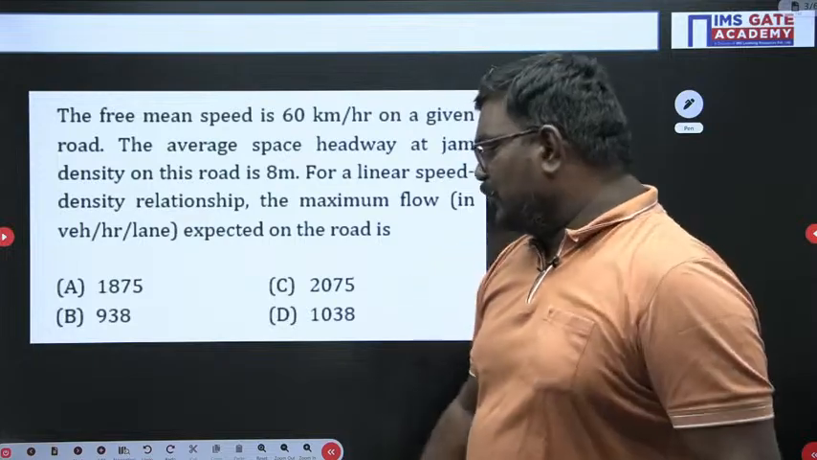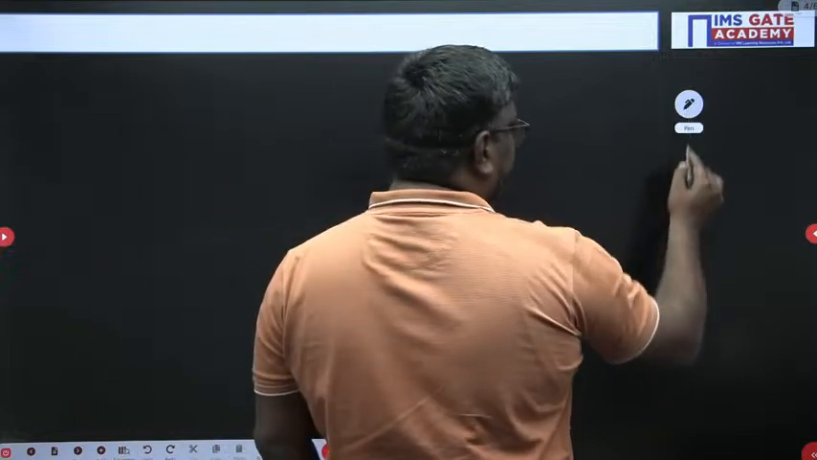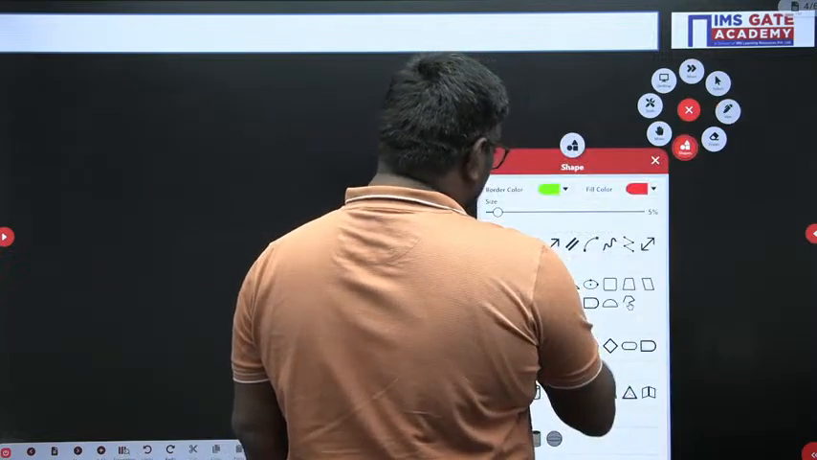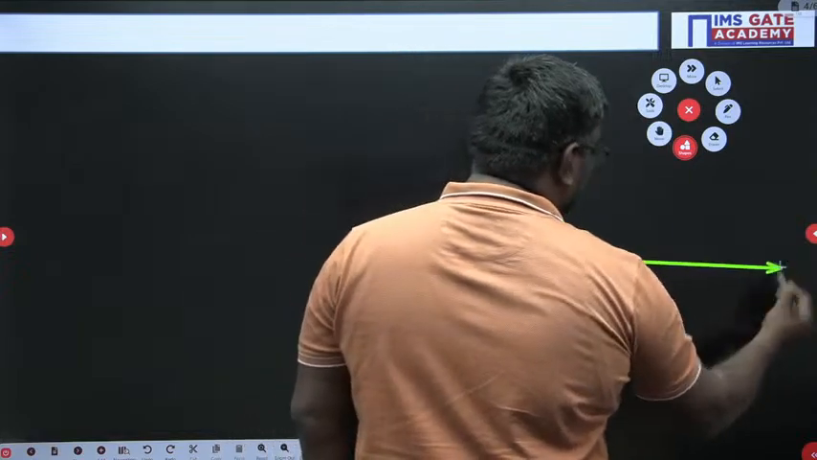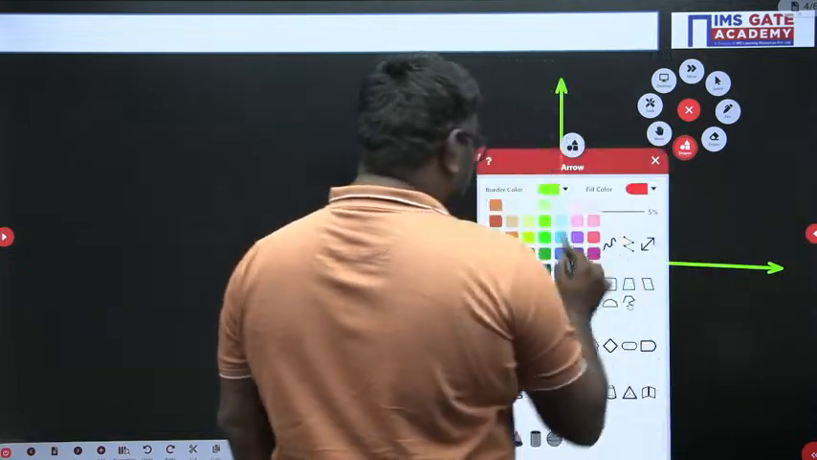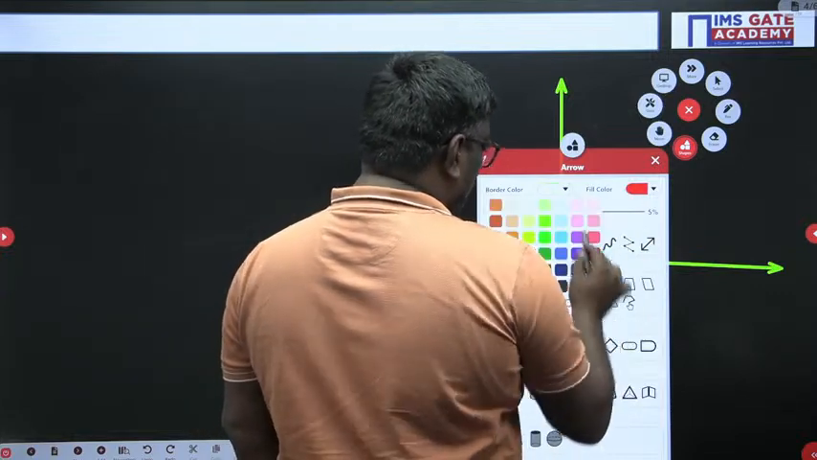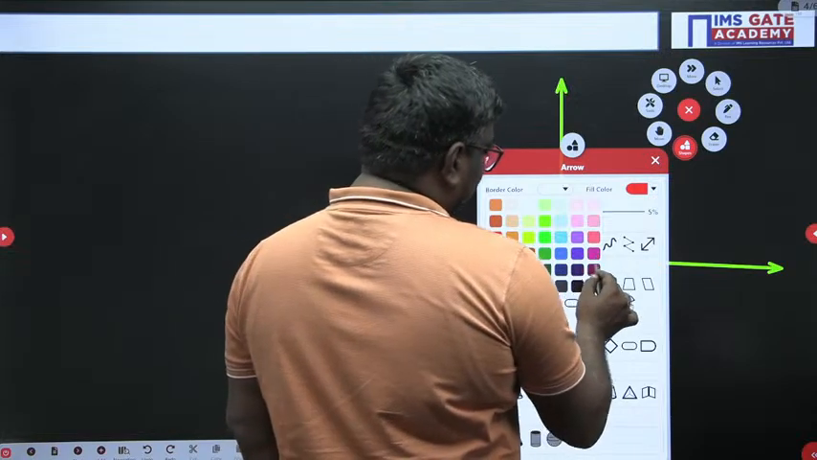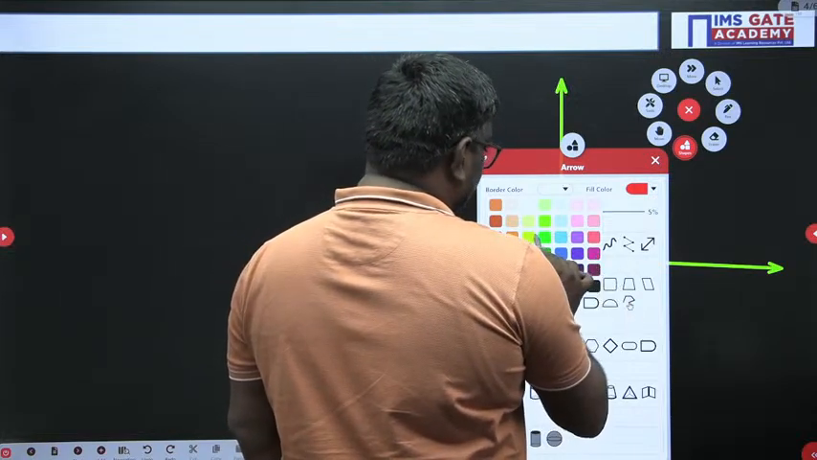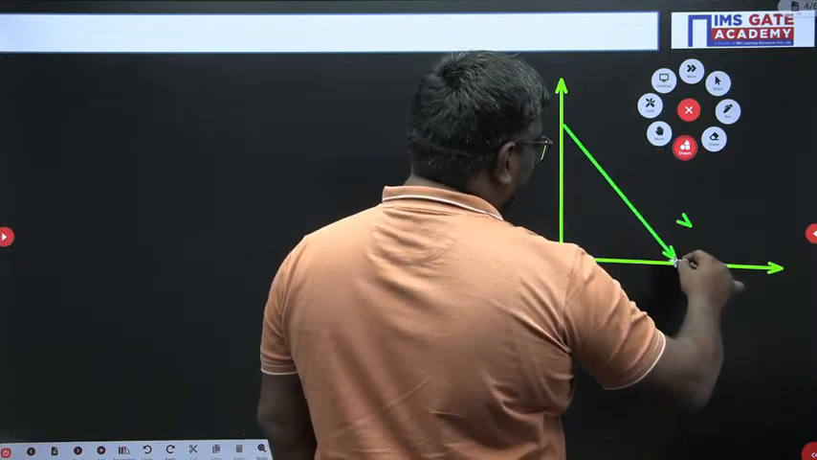This is one of the beautiful questions. My dear students, if you consider here, he is telling that speed and density vary linearly. Here what he has told is, speed and density vary linearly. So when I talk about speed and density varying linearly, how will the graph be?